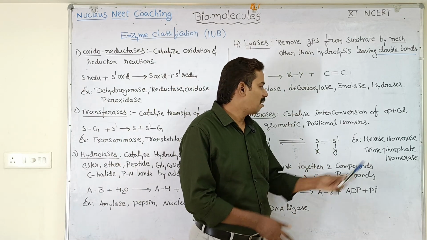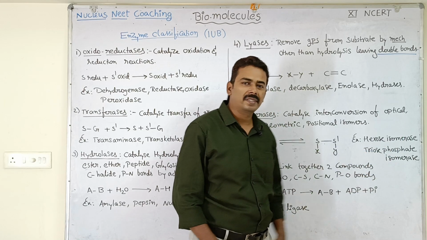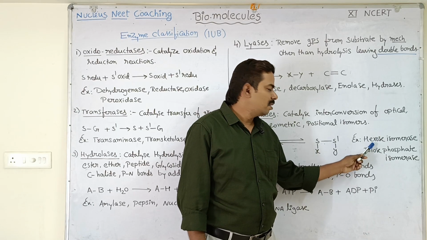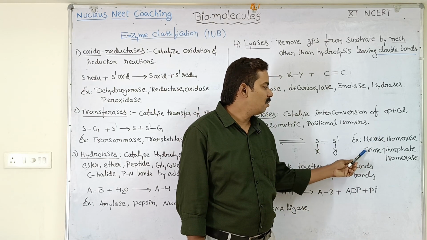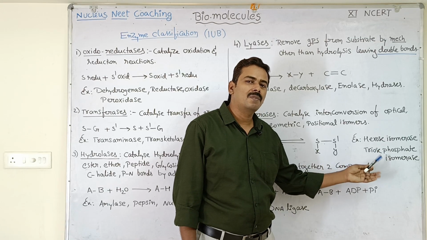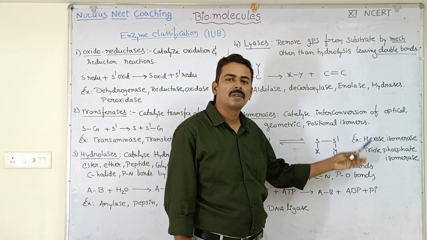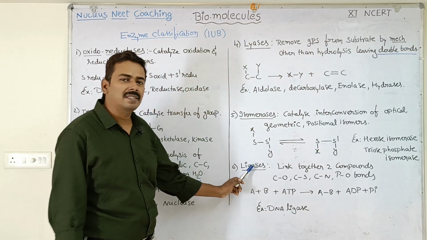Examples of isomerases are hexose isomerase and triose phosphate isomerase. Can you tell in which process this hexose isomerase is involved? Glycolysis. Triose phosphate isomerase is also involved in glycolysis. So I have given both examples from glycolysis. Okay. Now let's see ligases.